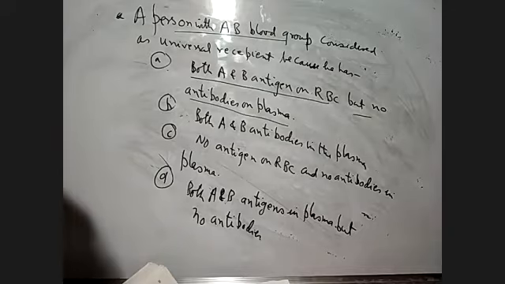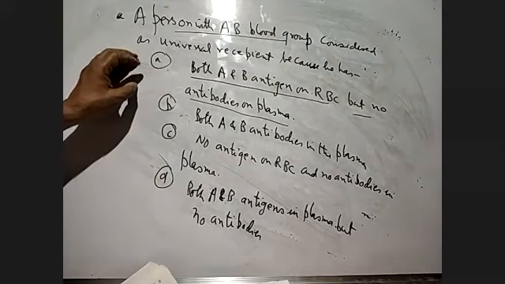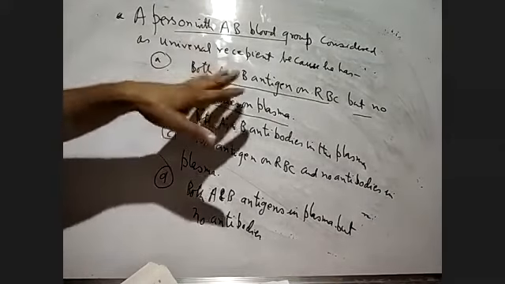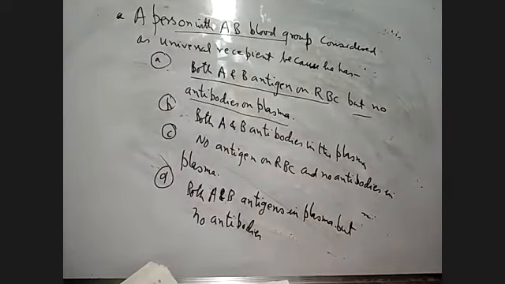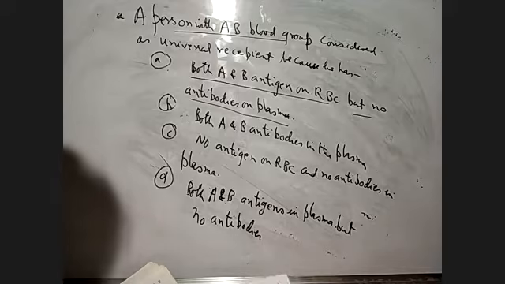Other blood groups have antibodies, but AB does not. That's why it can receive all kinds of blood, because there will be no agglutination reaction, no clotting in the blood. It can take blood from blood group A, B, O, and AB also, right?